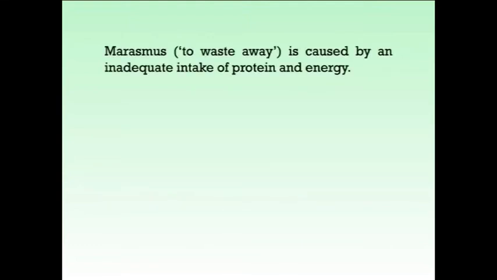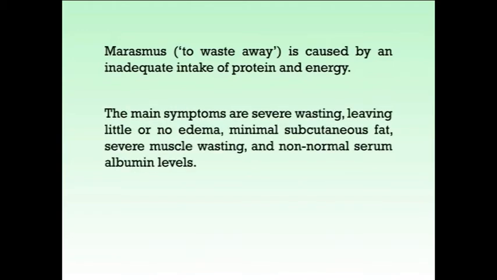Marasmus, meaning to waste away, is caused by an inadequate intake of protein and energy. The main symptoms are severe wasting, leaving little or no edema, minimal subcutaneous fat, severe muscle wasting, and non-normal serum albumin levels.